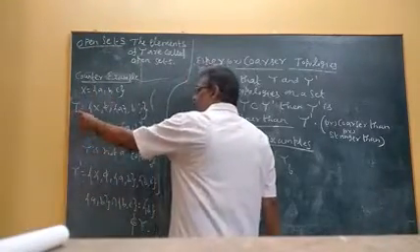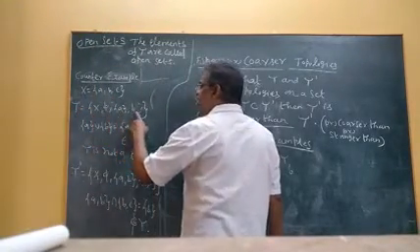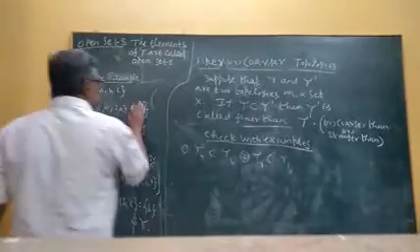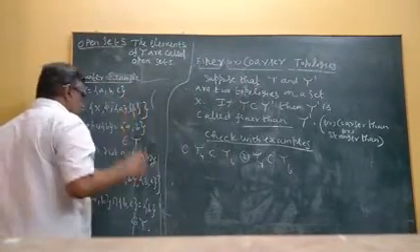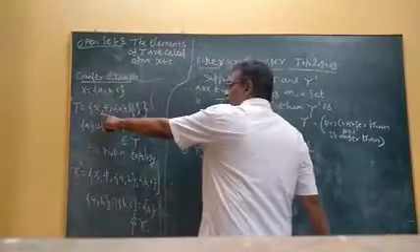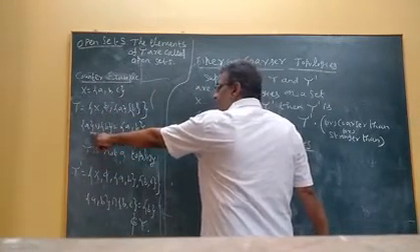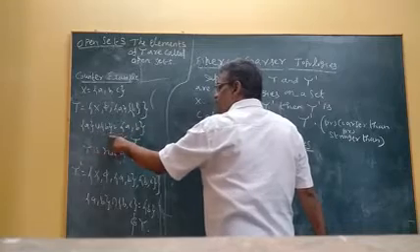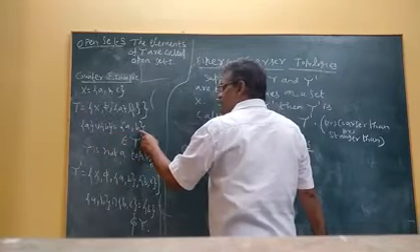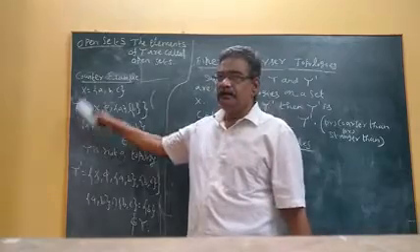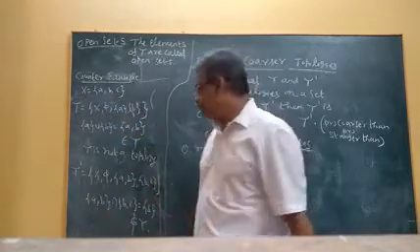I have formed a collection tau: {X, phi, {A}, {B}}. Though the first condition is satisfied, the second condition is not satisfied. Just take two elements and form the union; the resultant set is not in that collection. Therefore, this collection fails to become a topology.